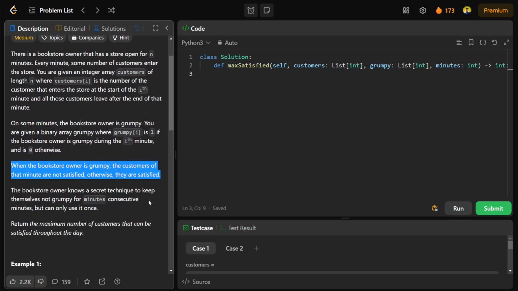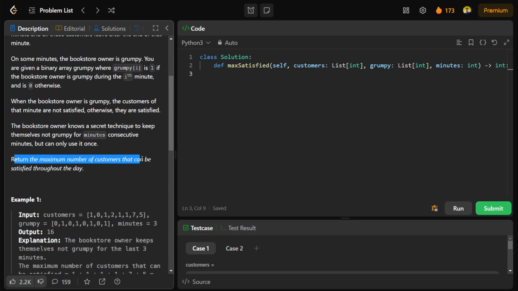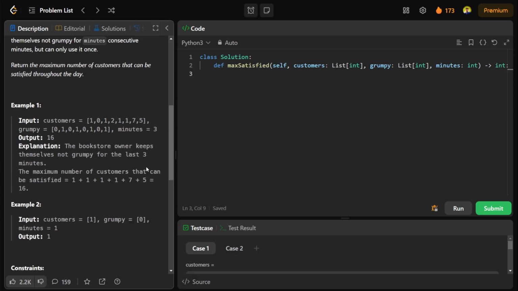Sorry, the bookstore owner knows a secret technique. The owner has one secret technique where he can make himself not grumpy, not angry, for m consecutive minutes. It has to be consecutive, and he can use the technique only once. Lastly, return the maximum number of customers that can be satisfied throughout the day.